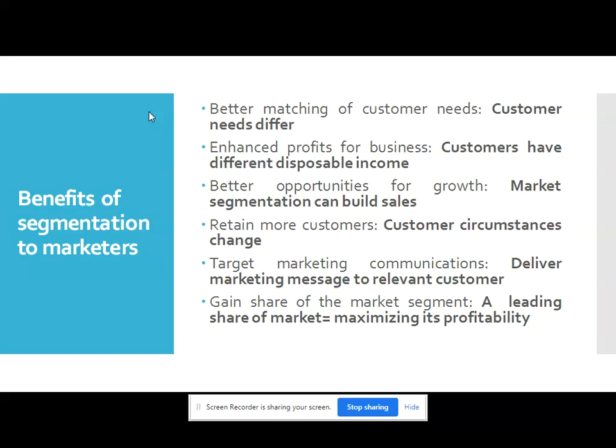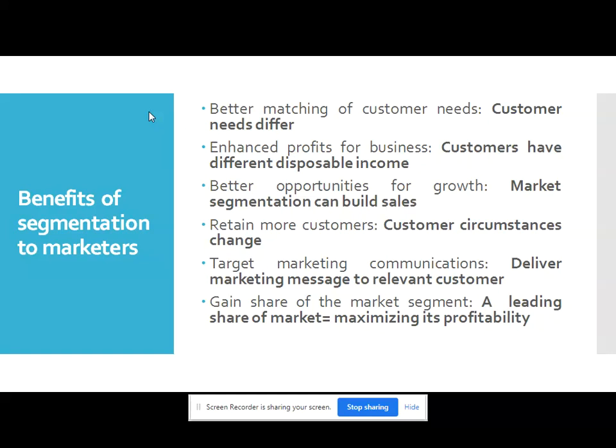So customers can buy the products and services of competitors who market products that appeal to the customers at different stages of their life cycle. A business can retain customers who might otherwise switch to competitive products and brands. So to retain more and more customers, we can get benefits from market segmentation.